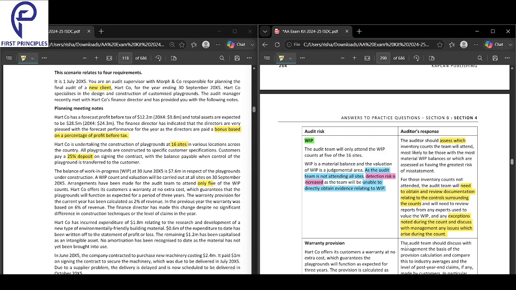Where you did not attend, there you will not get direct evidence. So what should you do? First of all, decide which file you will go to. Second, wherever you need to, obtain a review of the documentation relating to the controls and any exceptions noted during the count.